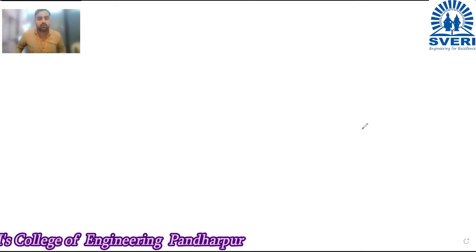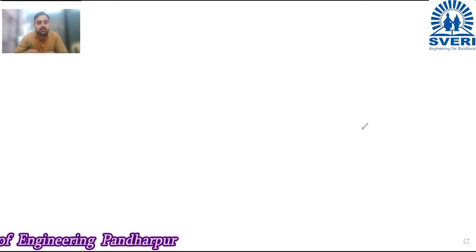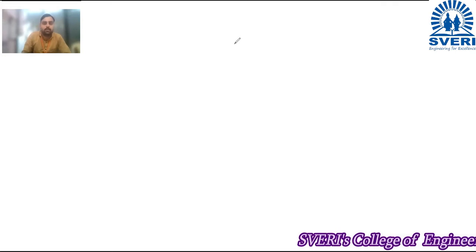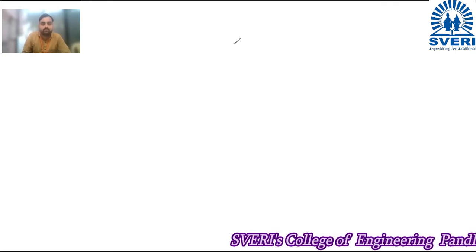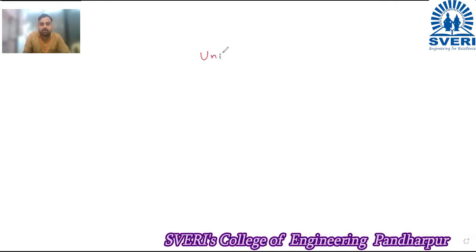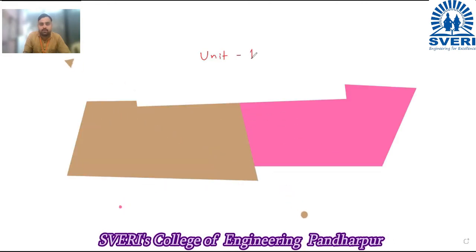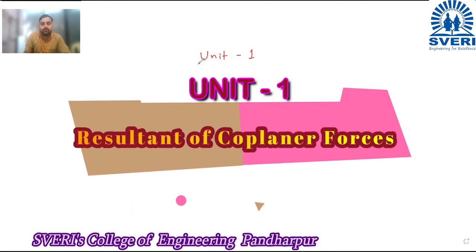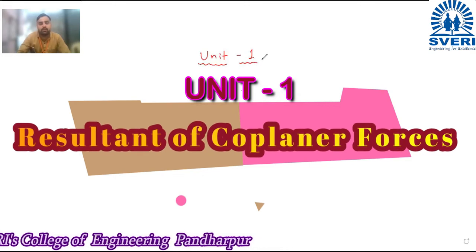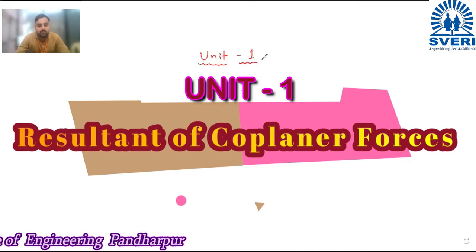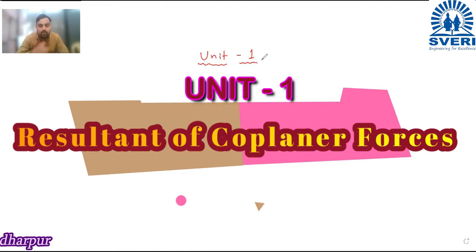Yesterday we saw the syllabus of applied mechanics. There are 8 units, and from today onwards we will start with the first unit, unit number one. You already have the copy of the syllabus, and you know the name of the unit. In this unit, what are we going to learn?